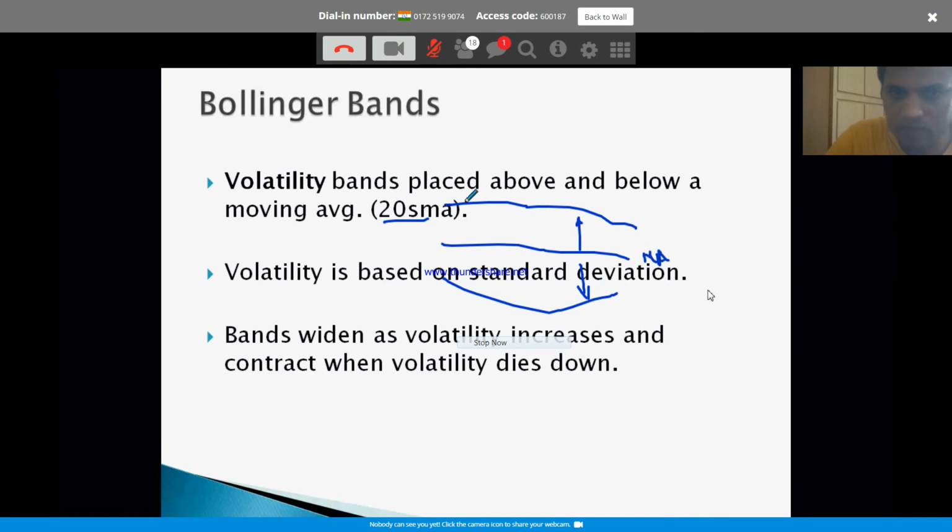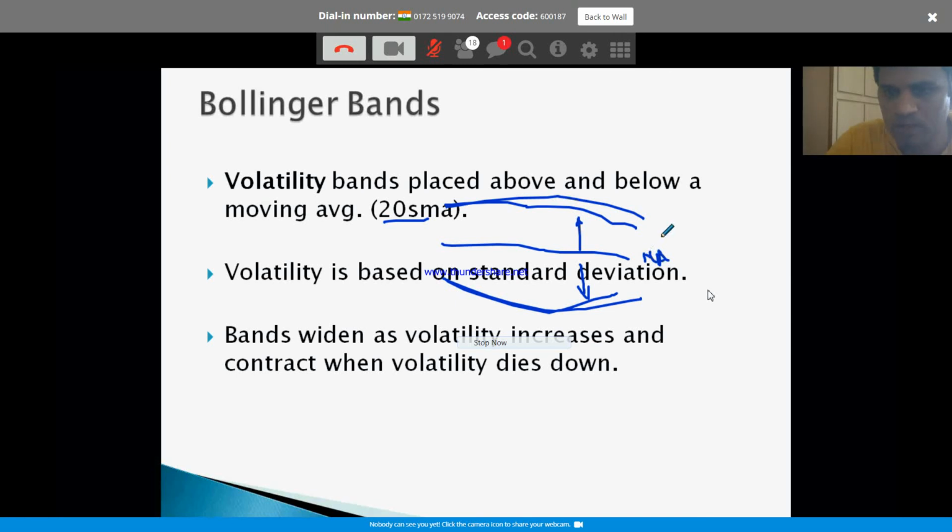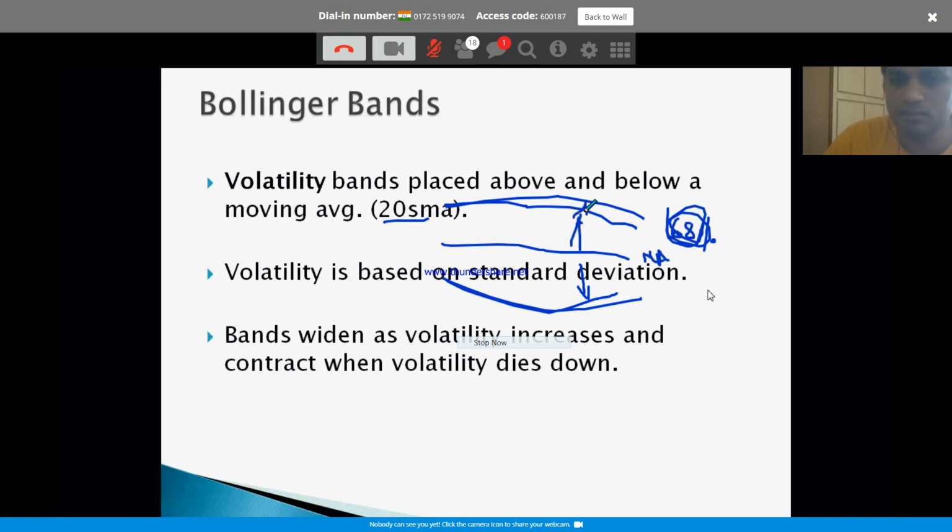It gives you the range for the price: two standard deviations above, two standard deviations below. What does it mean? Two standard deviations is approximately, if I am not wrong, 68% or 63, I mean 62 or 68. I don't remember exactly, but approximately 68% of the movement will be contained in this. Whatever the movement, the price will be contained about 68% within this Bollinger Band.